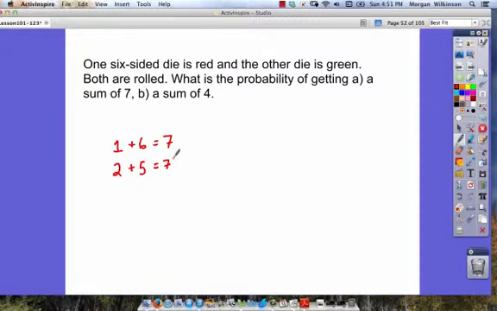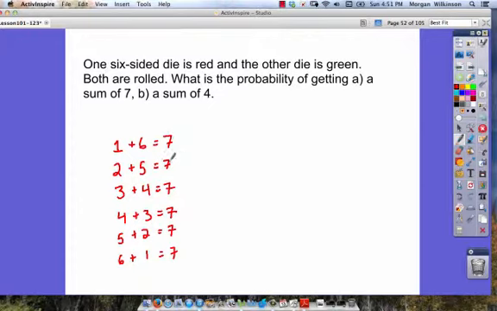Well, we could have 3 and a 4. 3 plus 4 is equal to 7. We could also switch the way the dice are rolled around. 4 plus 3, that's equal to 7. 5 plus 2, that's equal to 7. And 6 plus 1, that's equal to 7. So we can see there are 6 total possible ways we could get a sum of 7.